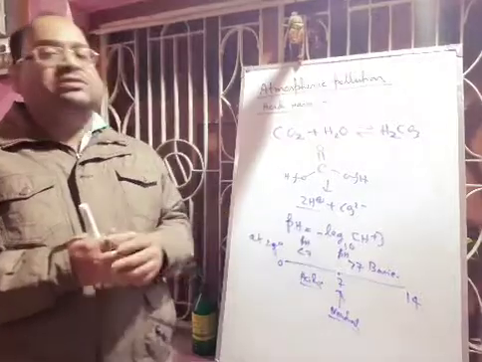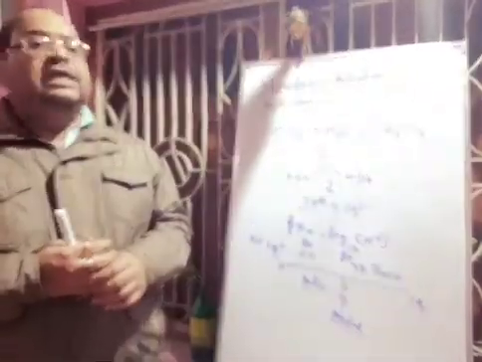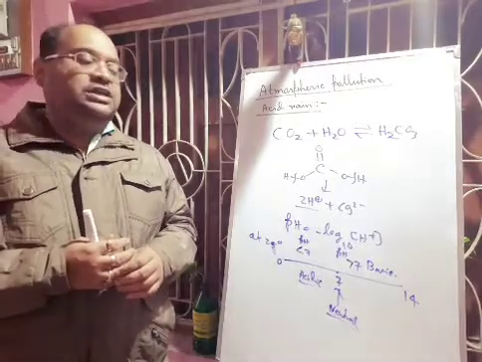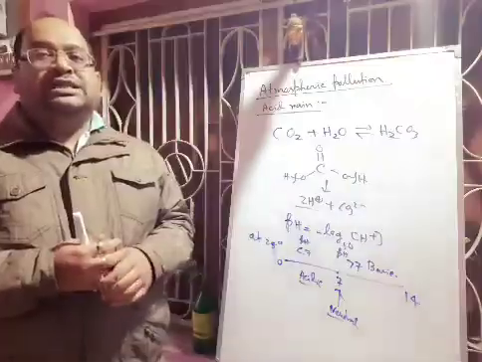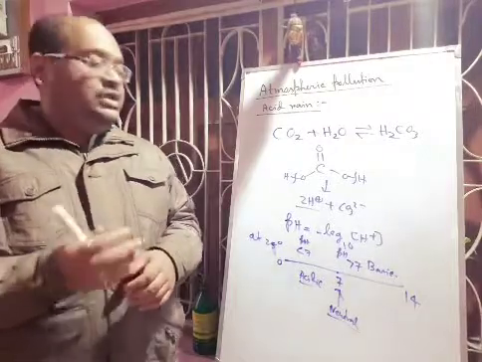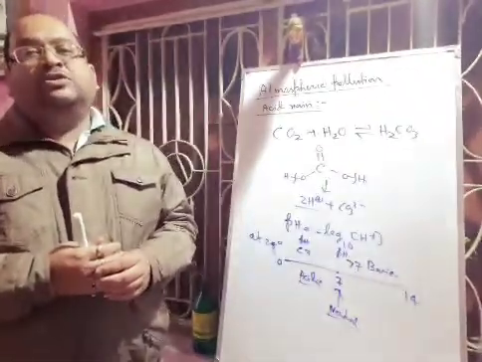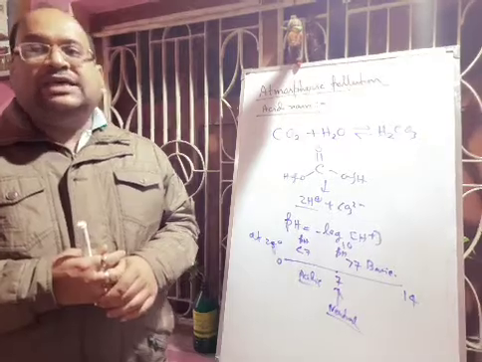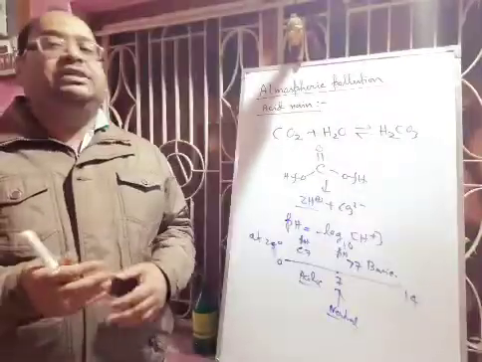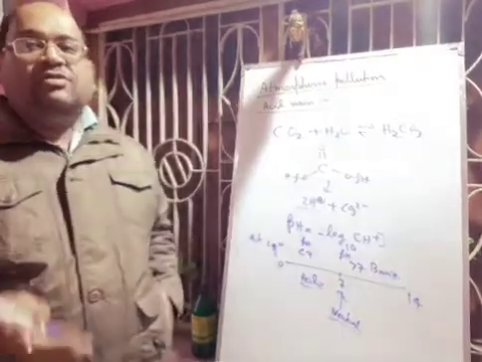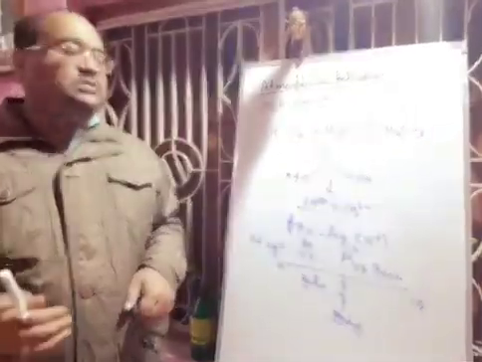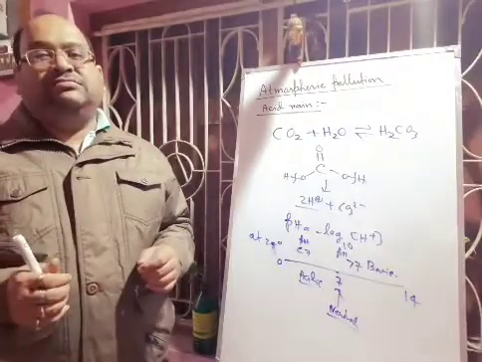Different kinds of mineral acids are present in acid rain, like nitrous acid HNO2, nitric acid HNO3, sulfurous acid H2SO3, sulfuric acid H2SO4. So these are the composition of acid rain. Carbonic acid, H2CO3, also may be present. So these acids are formed by the reaction of oxides of sulfur and oxides of nitrogen. They are called SOx and NOx. When they are reacting with water, they are producing this kind of acid.